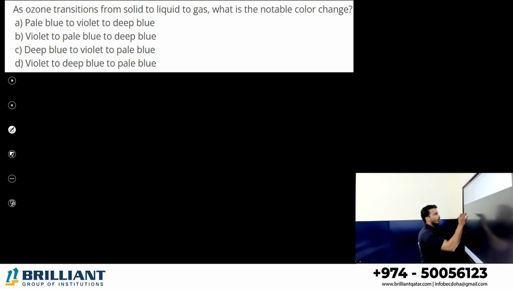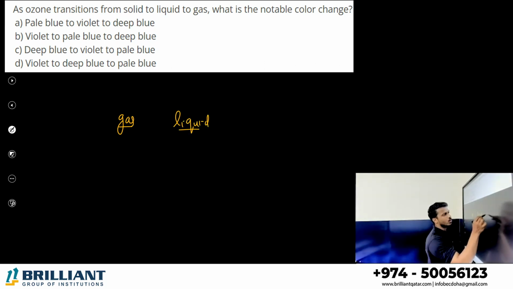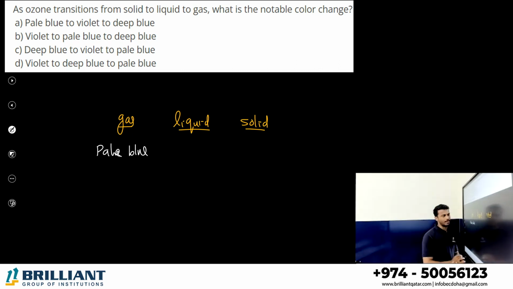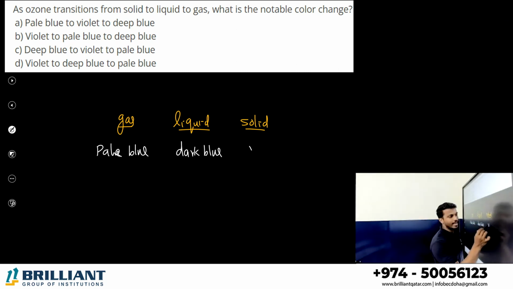Dear all, ozone can exist in its gaseous form, its liquid form, and its solid form. They have different colors. In the gaseous state, what is the color of ozone? You may have studied that it has a pale blue color, right? But in the liquid state, it is a little bit darker blue, a deep blue, or we can say a dark blue. What about solid? In the solid state, it exists as violet dark, very dark in color.